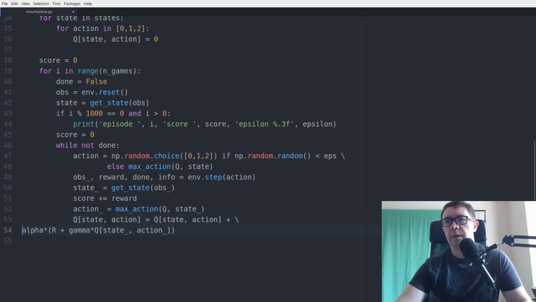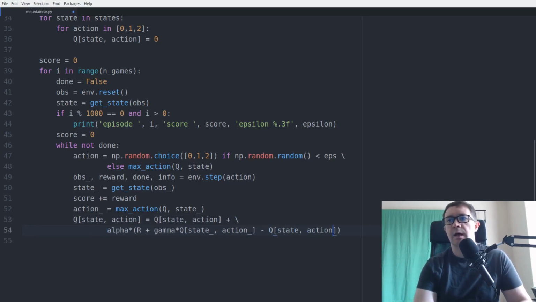Let's go ahead and put that on a new line. And then minus Q state action. That's our update equation. Pretty straightforward. So now that we have our update equation taken care of, we need to set our current state, the old state, equal to the new state.